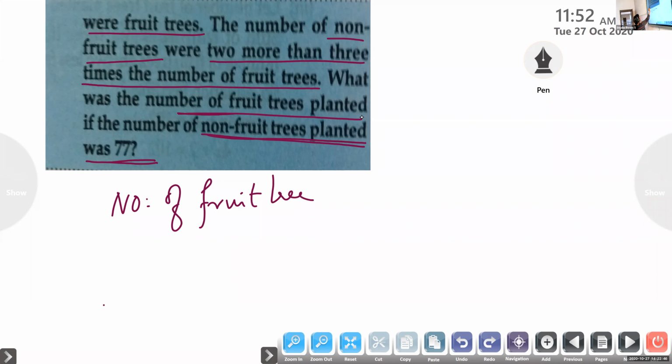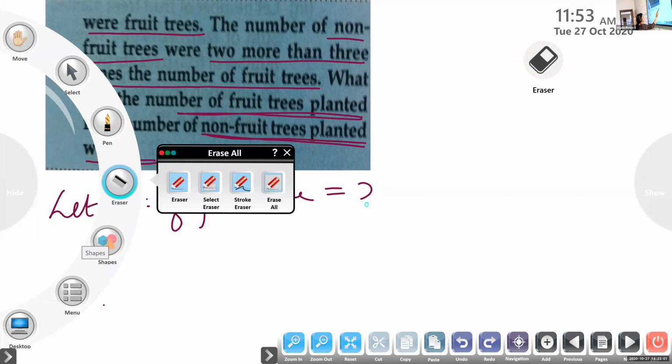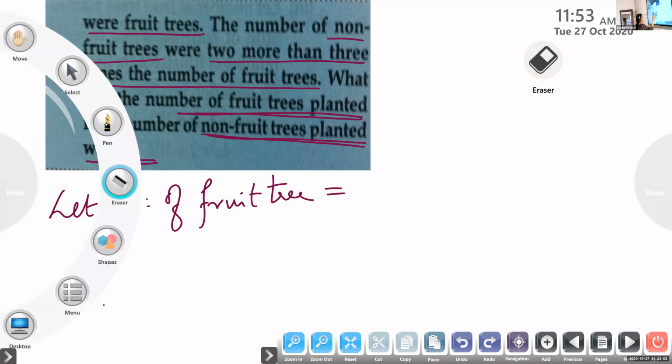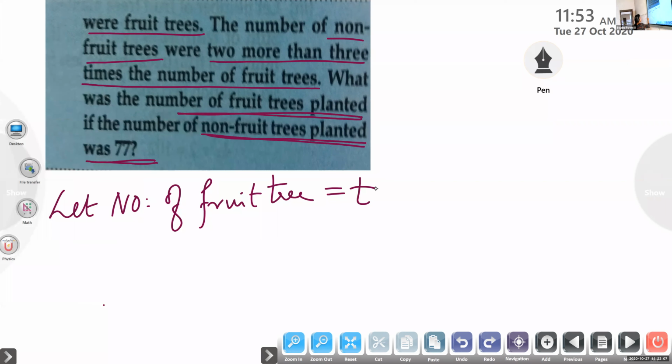What is the question? Find the number of fruit trees. So let the number of fruit trees be T. Any letter you can suppose, no problem. Now, according to the question, I can write 77, the non-fruit trees,